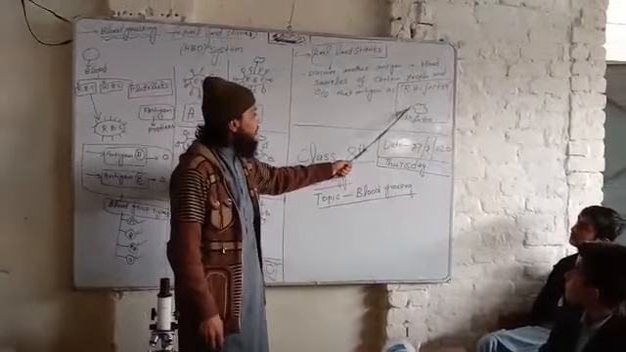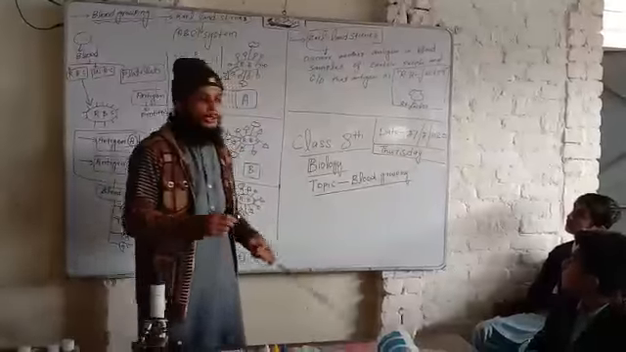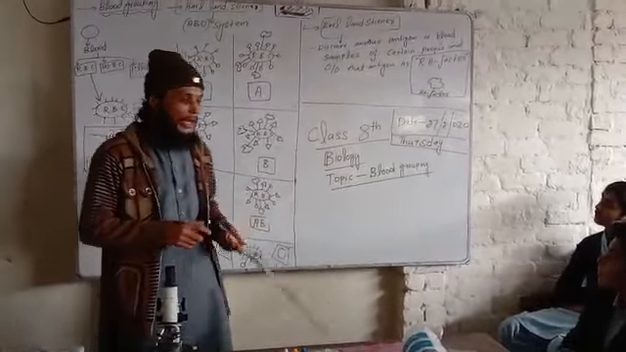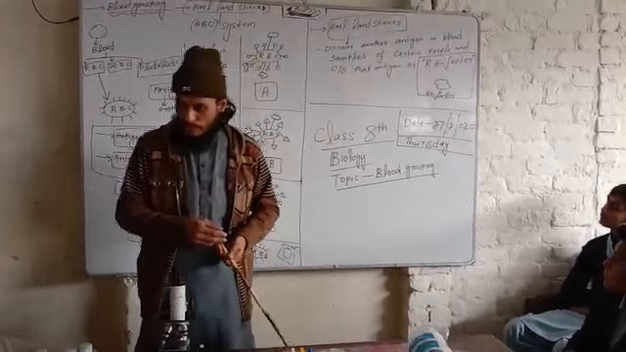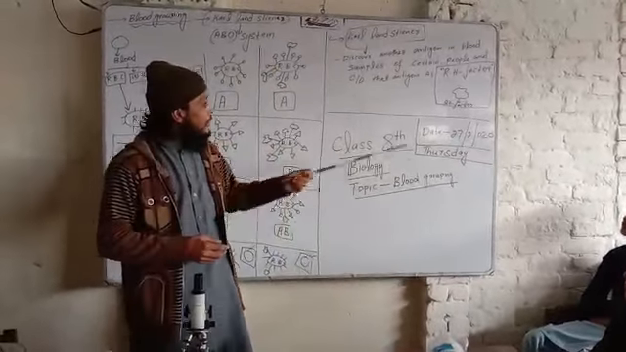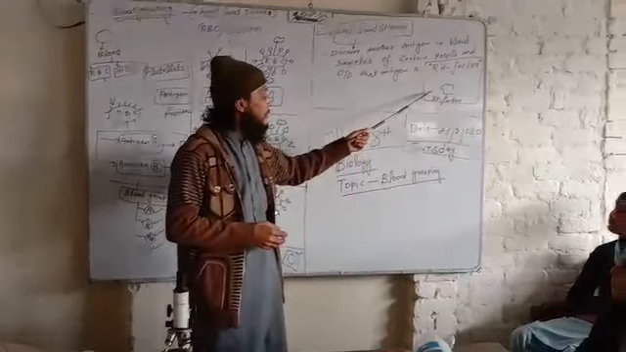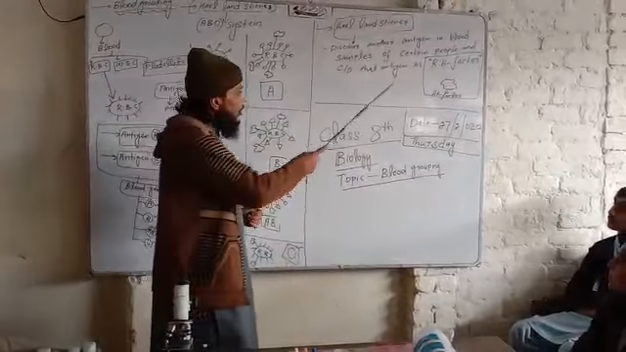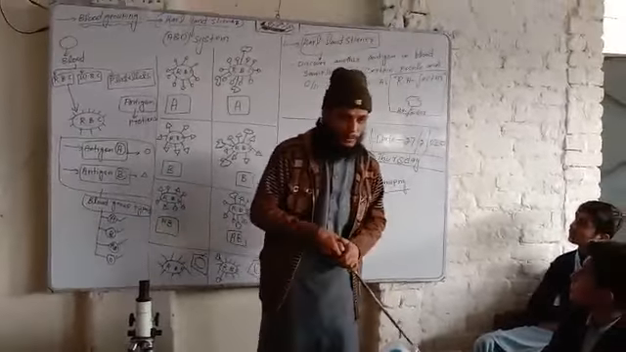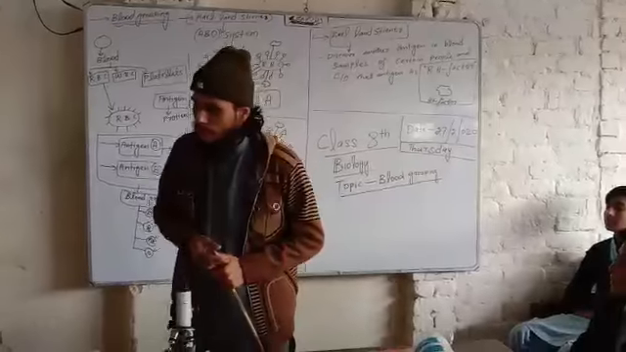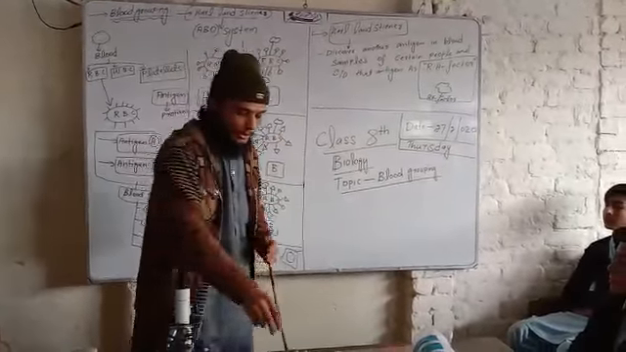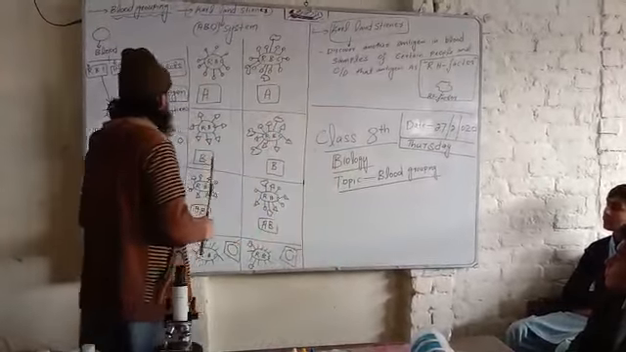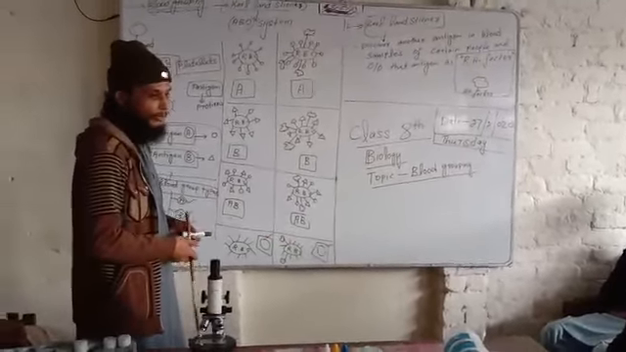Now, if a person has the RH factor or RH antigen on the surface of his RBC, his blood group will be positive. And the person having RBC where there is no RH factor on the surface of his RBC, his blood group will be negative. Now we will discuss it furthermore on the basis of positive and negative blood groups.